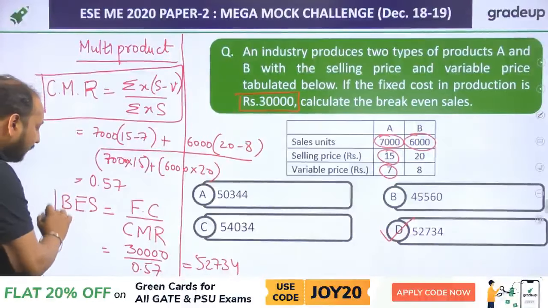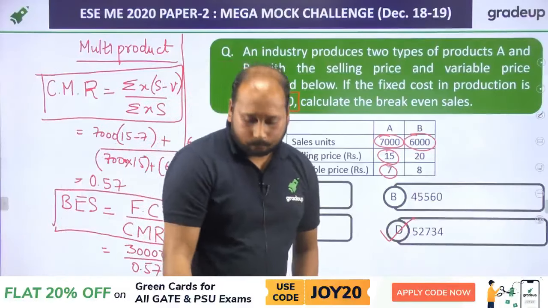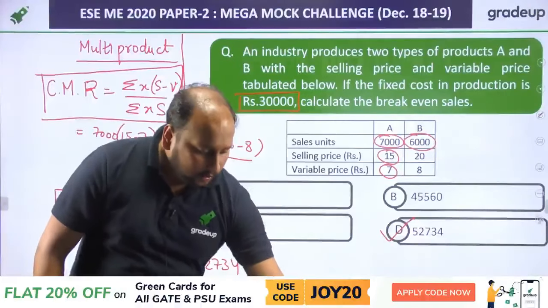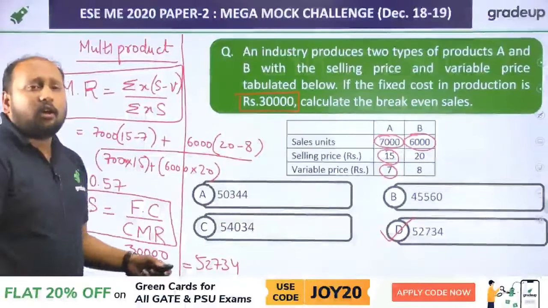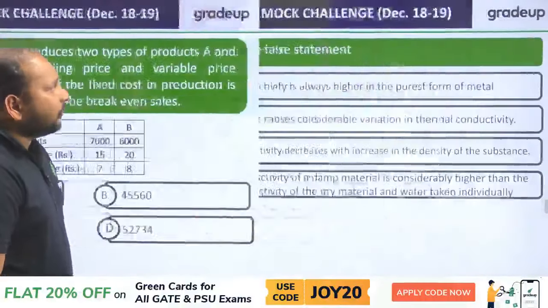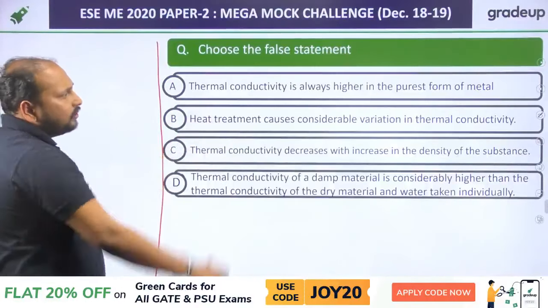Now finally, break-even sales is the ratio of fixed cost by CMR. Clear? Because I've seen many of the students have not attempted this because usually they are not studying multi-product, which is not there in the GATE syllabus. So let us go to the next problem. Choose a false statement. Choose the false statement.